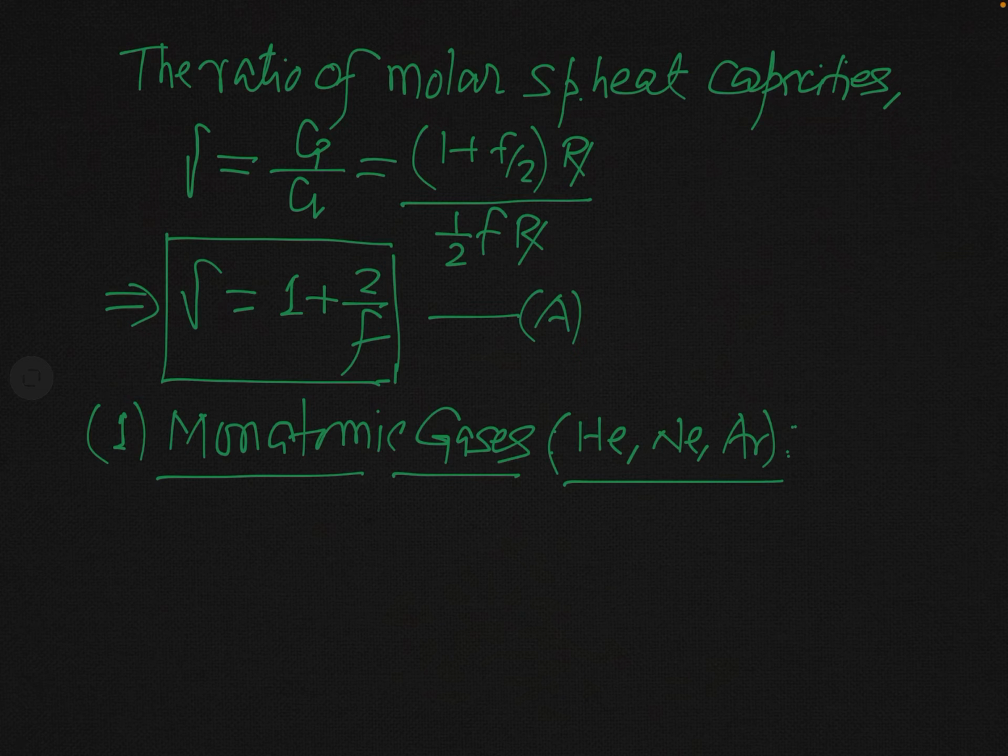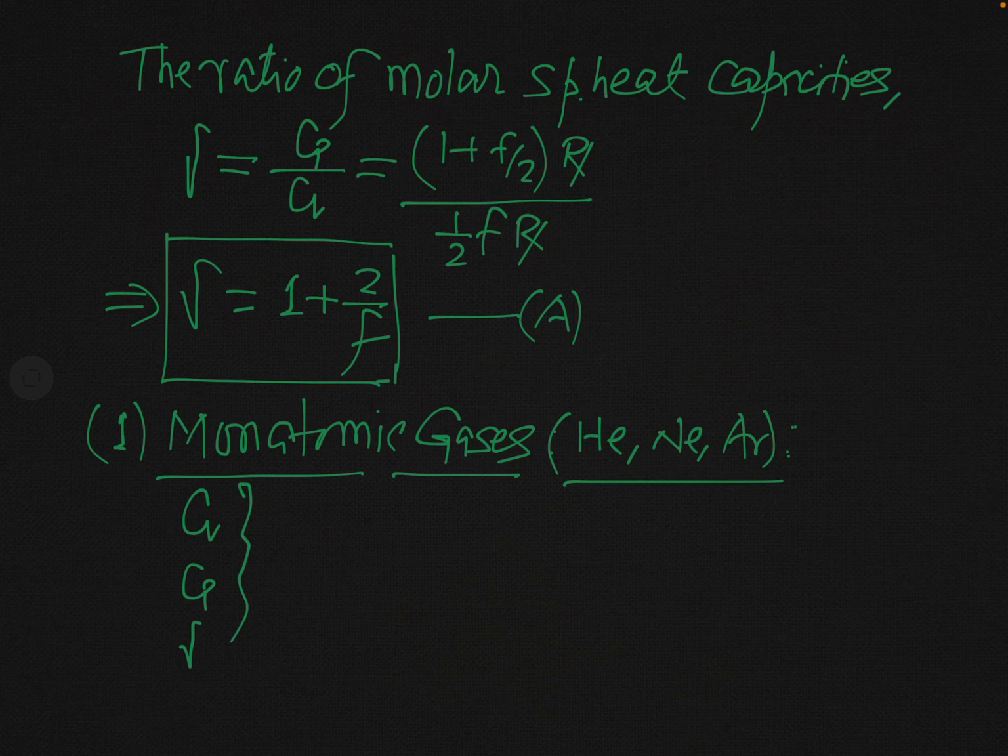So now you can see, whenever we have to find the value of Cv or the value of Cp or gamma, we need only one thing, and that is degree of freedom. What is the degree of freedom of this gas? So to know the value of Cv, Cp and gamma, you must know what F is.